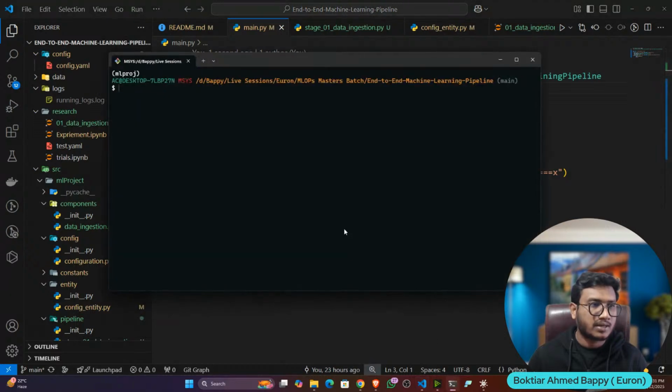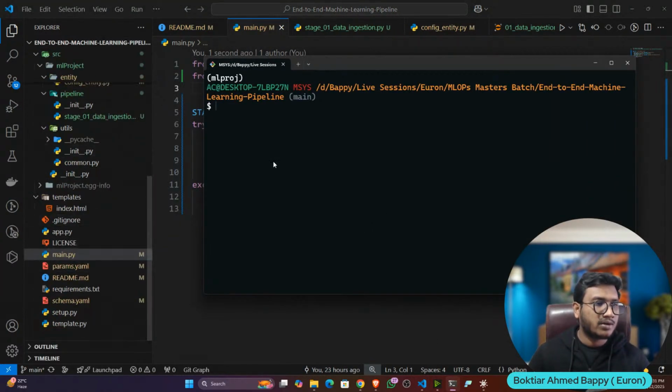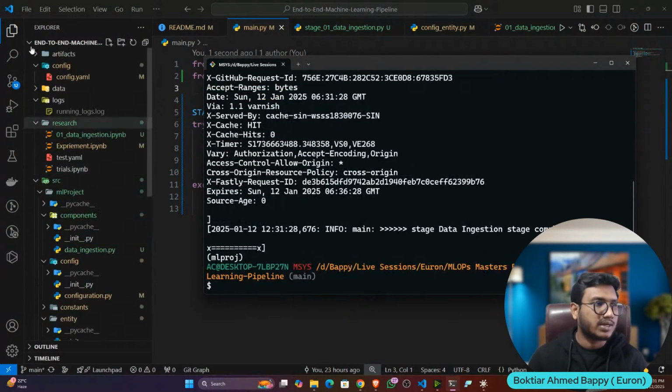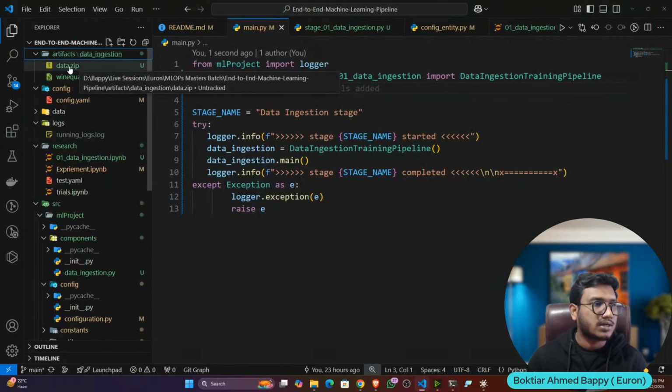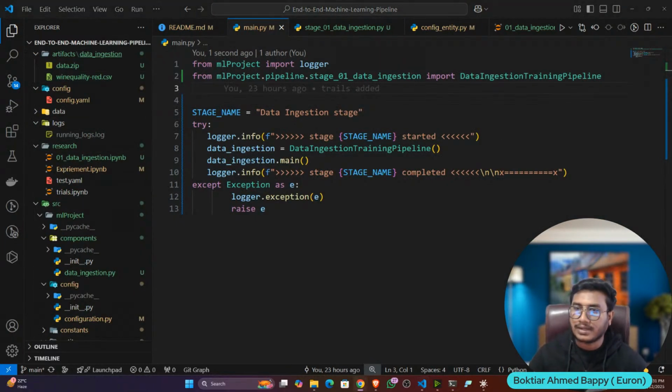Now let's open up my terminal. I'll zoom. Now let's execute my endpoint main.py. So python main.py. Now see, it's running. Now data ingestion complete. If you go to the artifact, you can see the data zip file and the unzip file are available. That means it's working fine without any error.